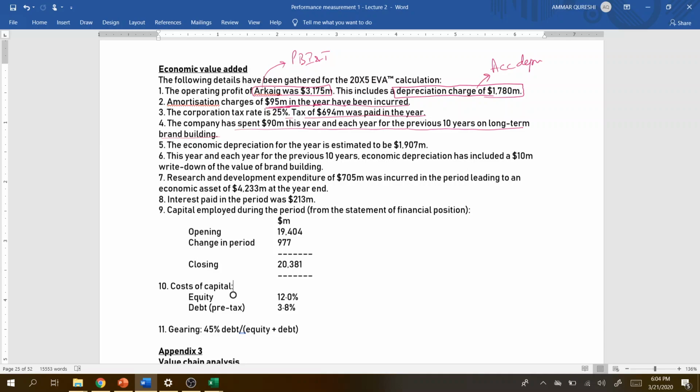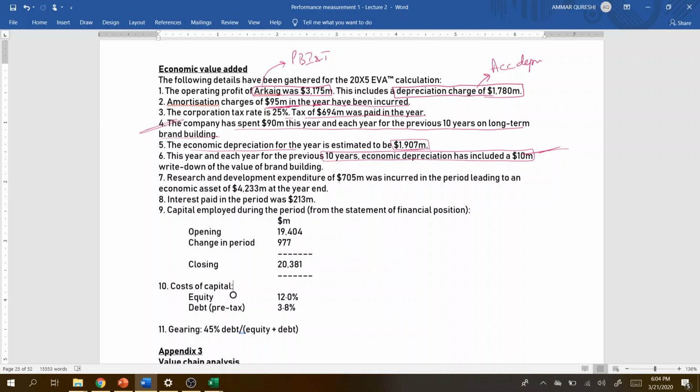The economic depreciation for the year is estimated to be 1907, right? So this is economic depreciation that is also adjusted in the P&L. This year and each of the previous 10 years, economic depreciation has included 10 million written down value of the brand building. So if we are adding that advertisement expense here, then we have to charge economic depreciation too. And how we are going to do that, we will see in our EVA calculation.